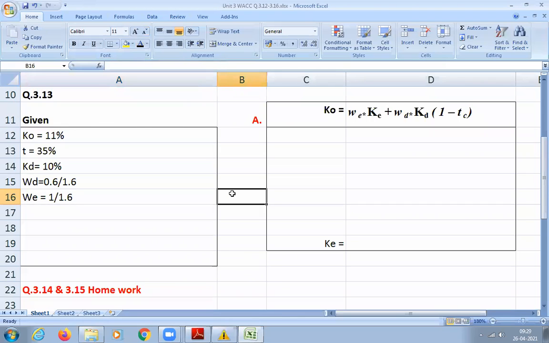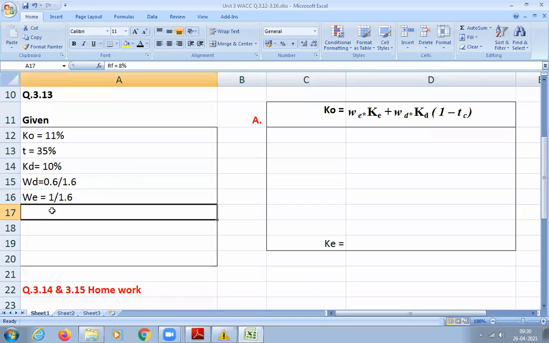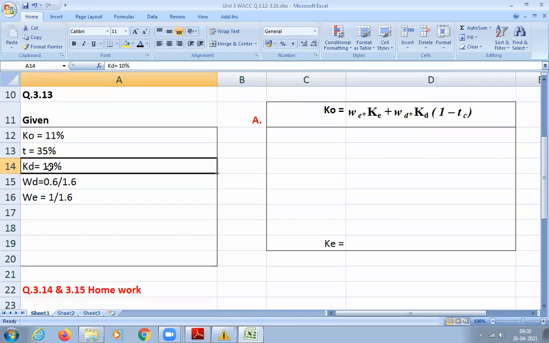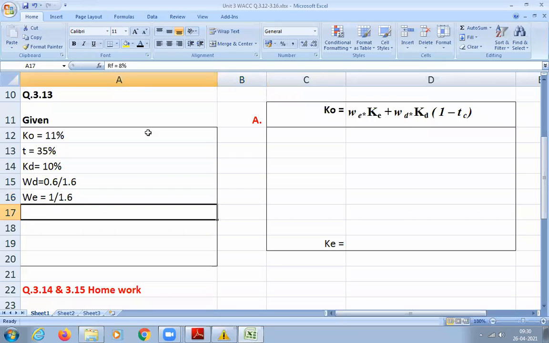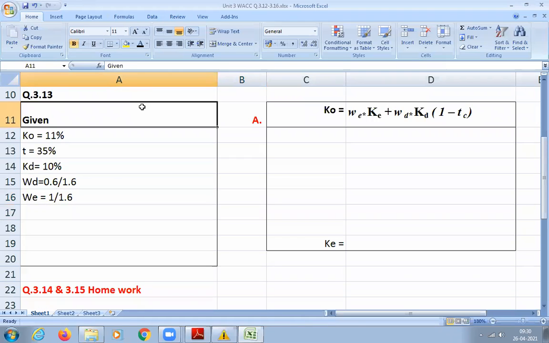Because he has given us the ratio there that I don't want. I want the weightage. So that's why you have to calculate like this. So 0.6 is debt and 1 is equity. And out of total capital is how much? 1.6. That is the weights. Okay. Now we will keep it as it is. Then what is the main thing he has not given? He has given cost of debt. But cost of equity he has not given. So how will you calculate cost of equity?